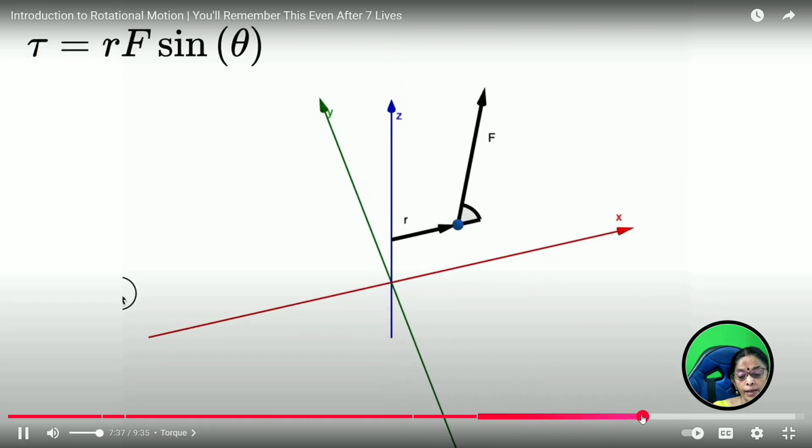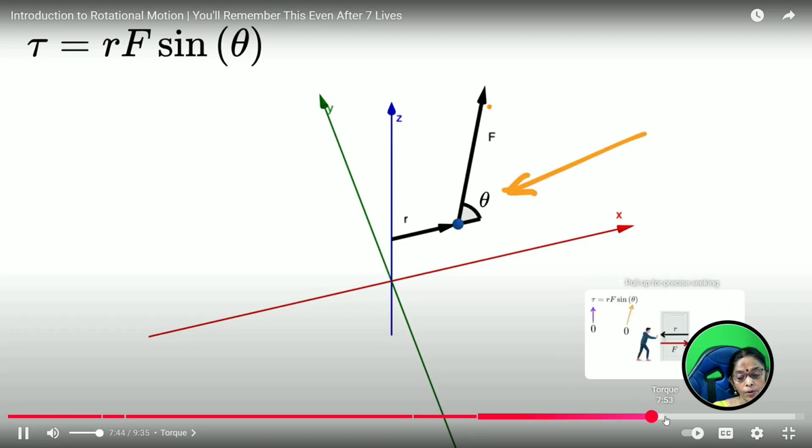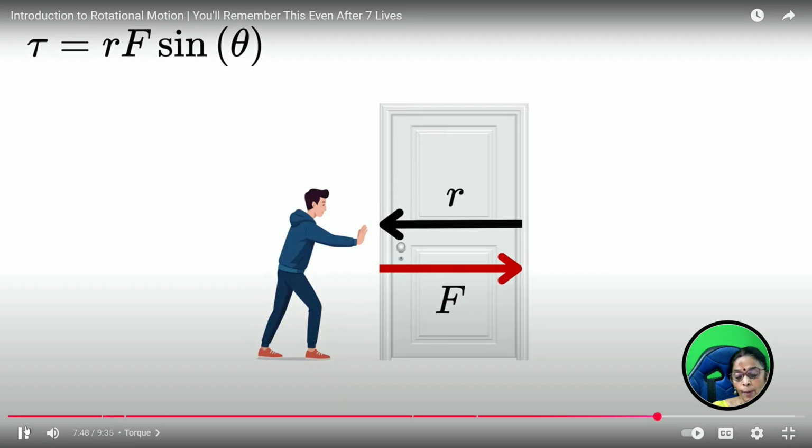You can see here the force is acting at an angle theta from the radius vector. If the force is applied along the axis, there is no effect, but if you apply it perpendicular to it, then there will be a rotational effect.